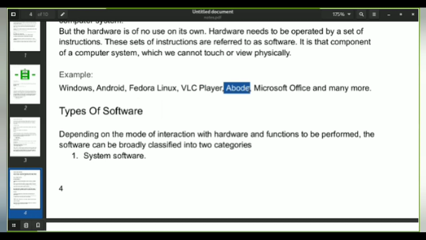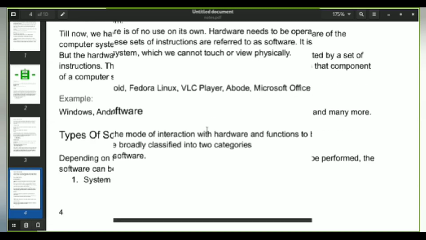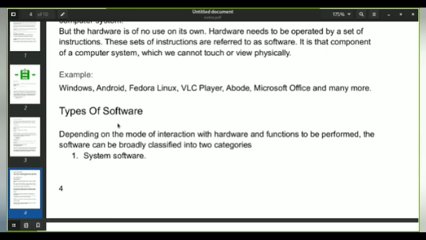And Adobe is used for photoshopping, and it is a very famous software which is used by lots of people in the designing field. The Microsoft Office is mostly used by presentation users, and it can even be a student. And this PDF which you are viewing right now is also made using Microsoft Office. There are many more examples of software which we'll be discussing right now.